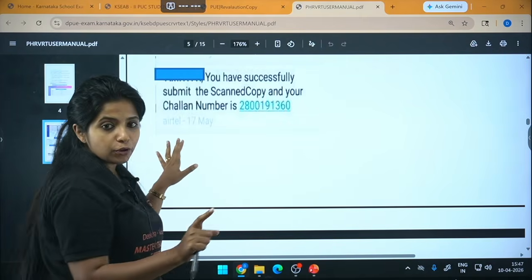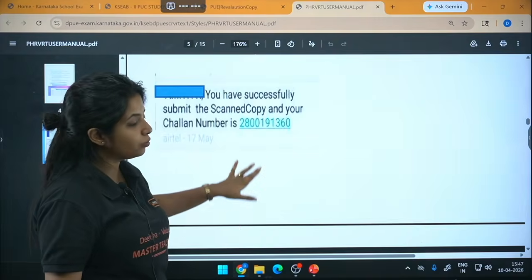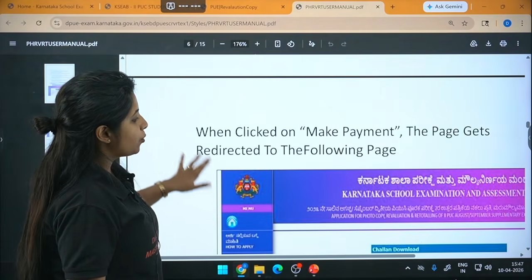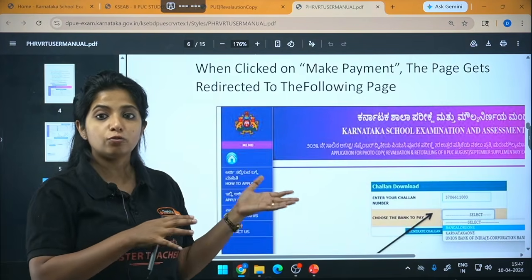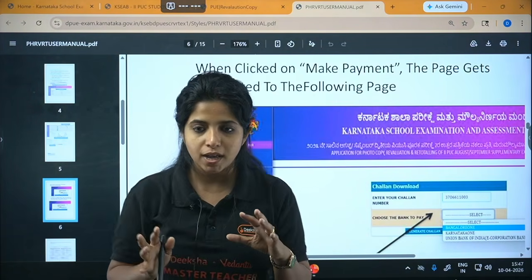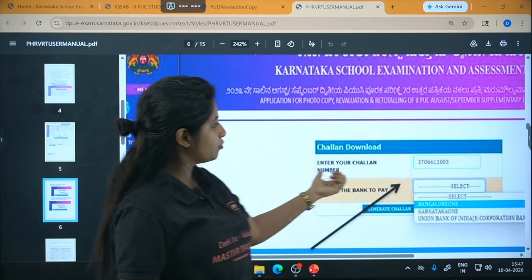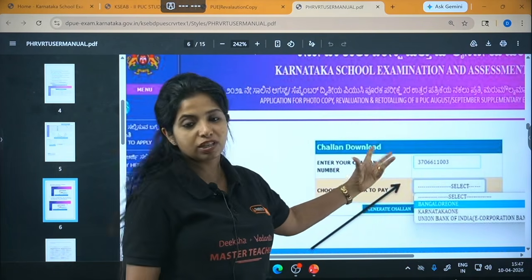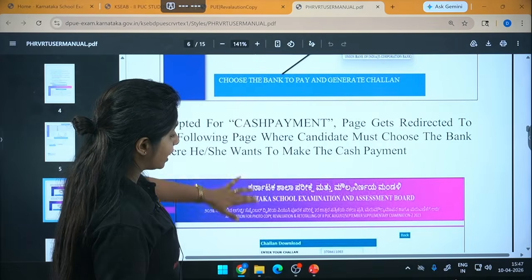Before that, I told you, once you click on submit, you would be getting a message. Apart from that, you also need to note it down. When you click on make payment, it is going to redirect you to a page. Here the picture is given like this, where you have to fill in your challan number and choose the bank to pay. But actually I think it is going to look slightly different.